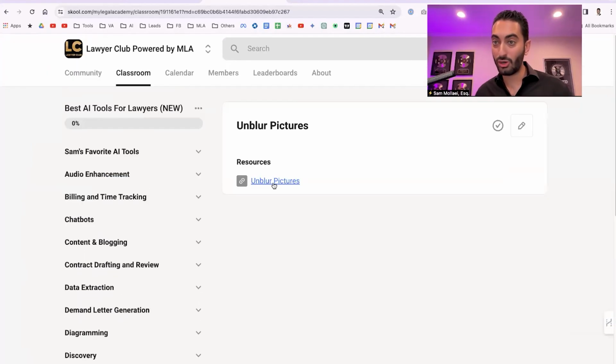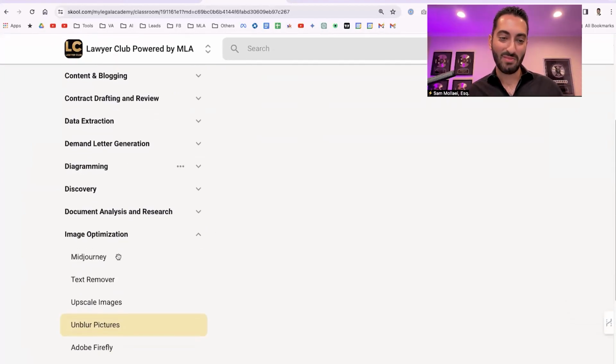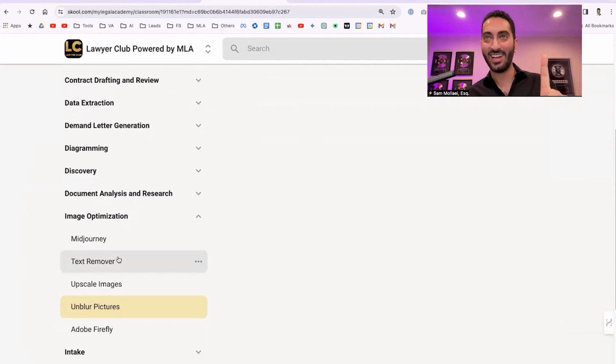You could also blur pictures. If your client sends you a very blurred picture of a car accident, you could potentially use this to, I'm not sure whether, I don't know what the rules are about using AI to edit an image, but interesting tool to do that.